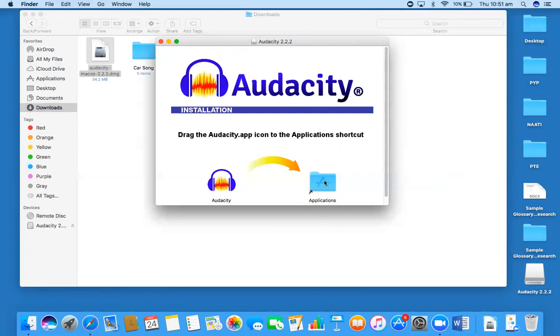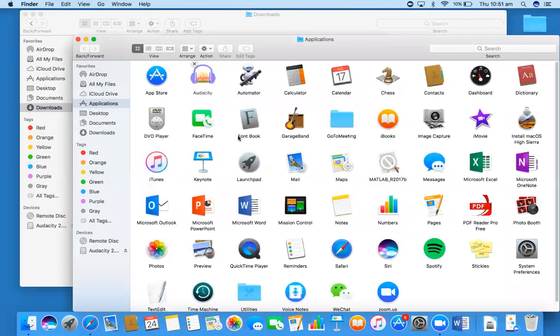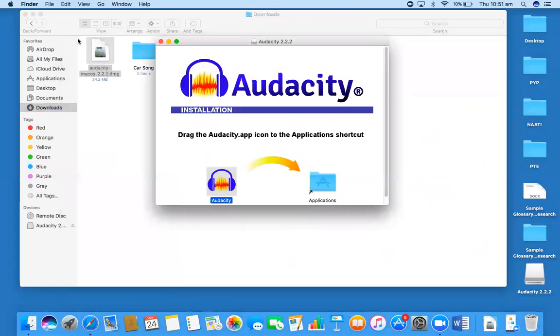It is clear from the instruction that you have to drag this Audacity icon and drop it in the application folder. As you drop it in the application folder, your installation process is now completed.